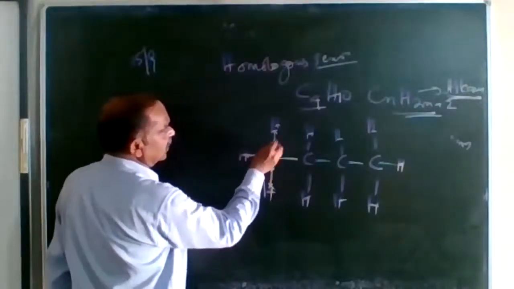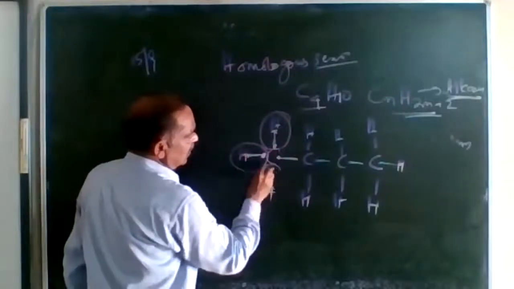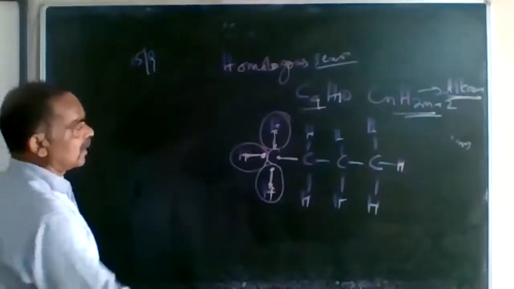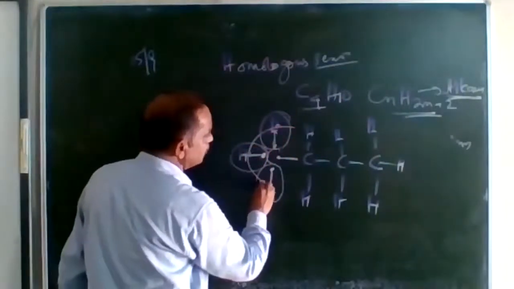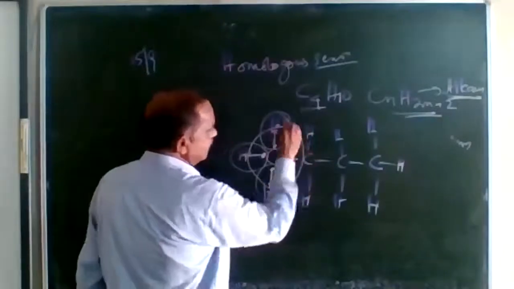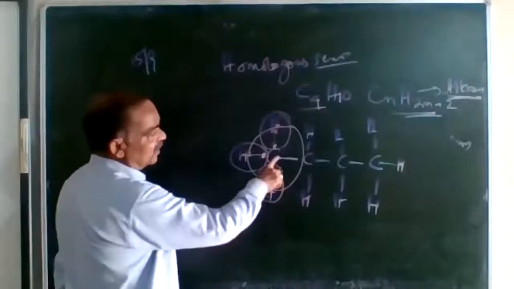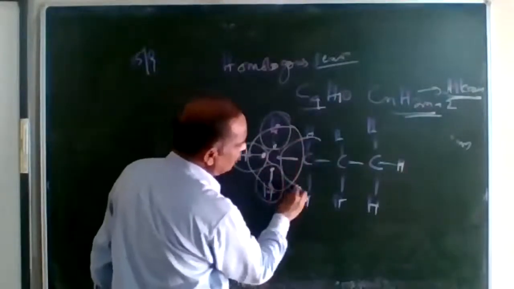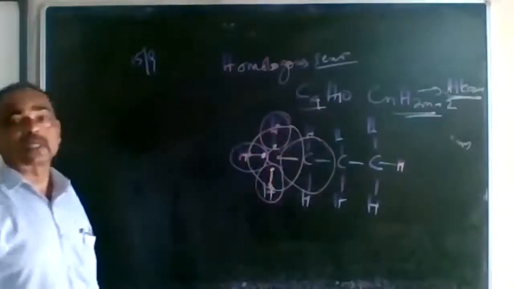So the sharing of electrons by the hydrogen takes place this way. Hydrogen's orbit is completed, and when the hydrogen is sharing the electron, the carbon is saturated. The carbon shares the electron of hydrogen, and this carbon circle has got 2, 4, 6, 8. When this carbon is sharing the electron of this one, the other one is also supposed to share the electron. So in this method, hydrogen is getting stable, and carbon is also getting a stable structure.